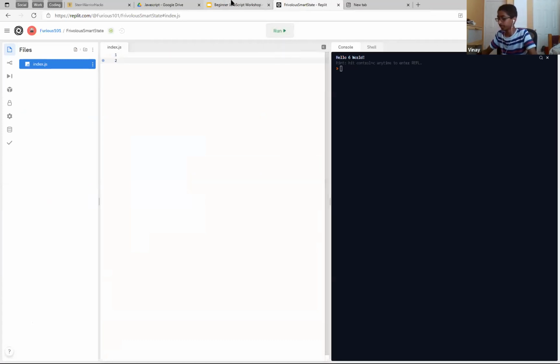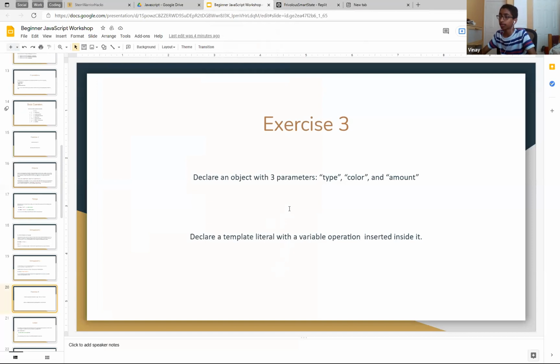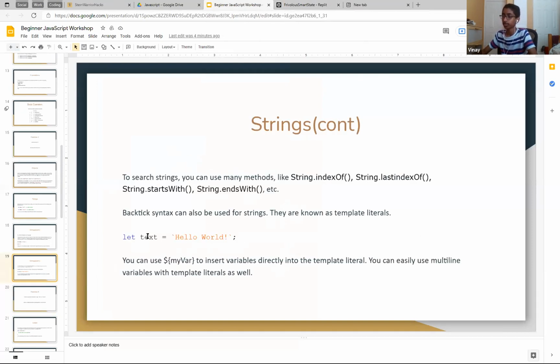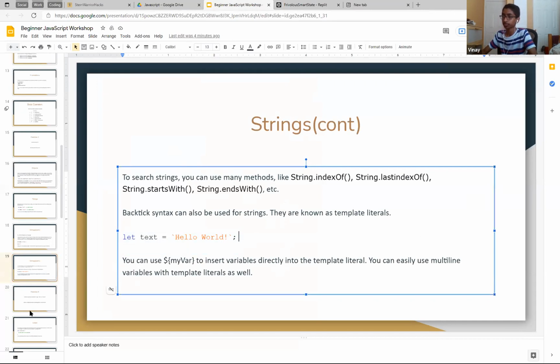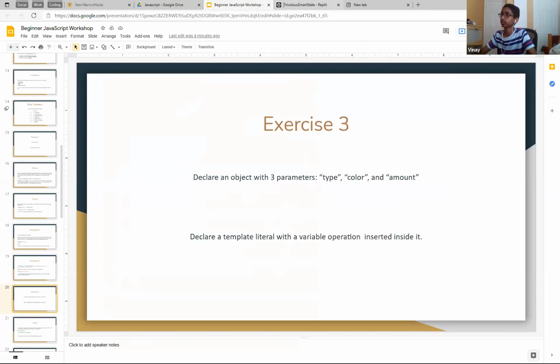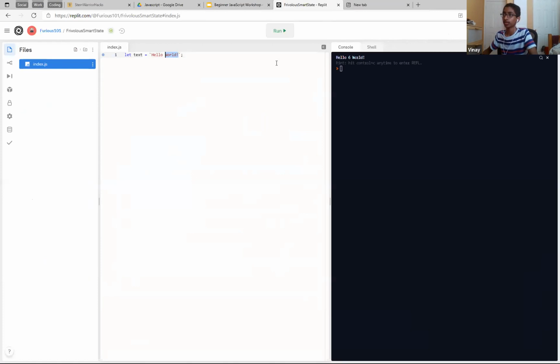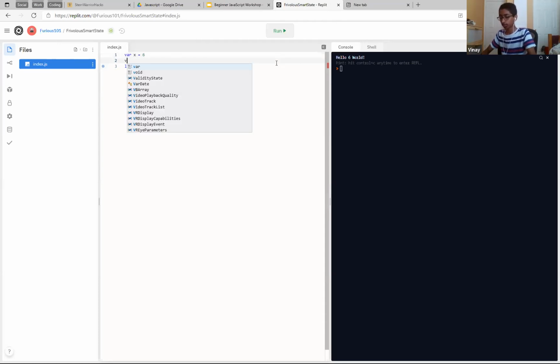Pretty simple. And declare a template literal with a variable operation inserted inside of it, right? So this one isn't too hard. Remember, we had this. Hello world. Then we had a variable. We want a variable operation, right? And we want to insert it in. So let's do something like this. Let x be 6, y be 7, right?